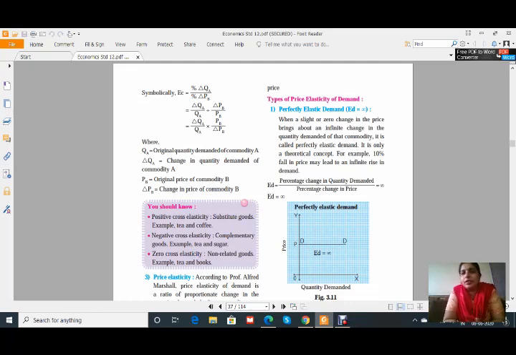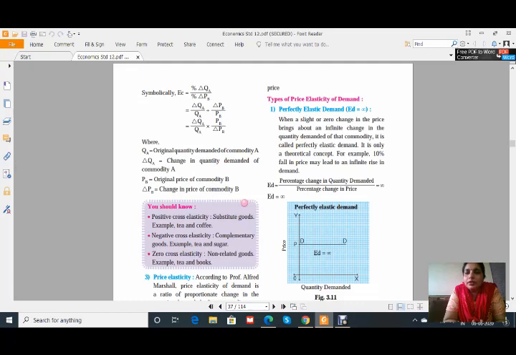The very first one is perfectly elastic demand. When a slight or zero change in the price brings about an infinite change in the quantity demanded of that commodity, it is called a perfectly elastic demand. That means if the fall in price is just 10%, if I have a commodity of rupees 20 and it is reduced by only 10%, that means it is reduced to 18 rupees, then the quantity demanded will be infinite.